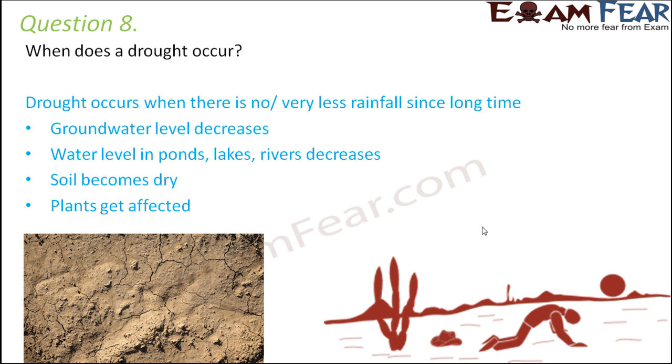Soil becomes dry, plants get affected. So these are some of the very negative consequences of a drought.